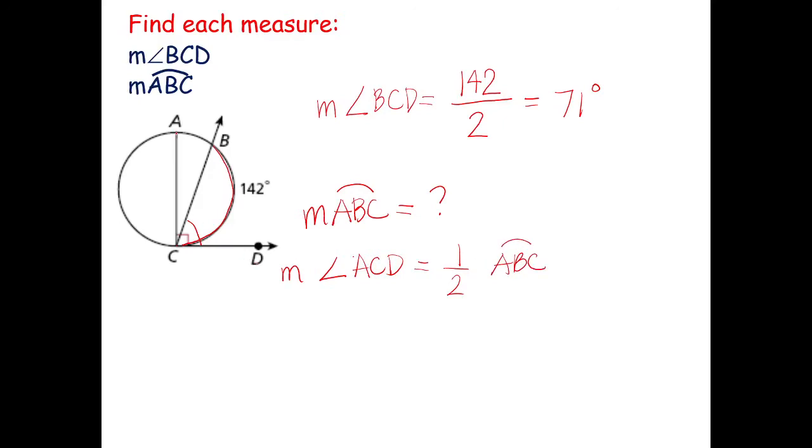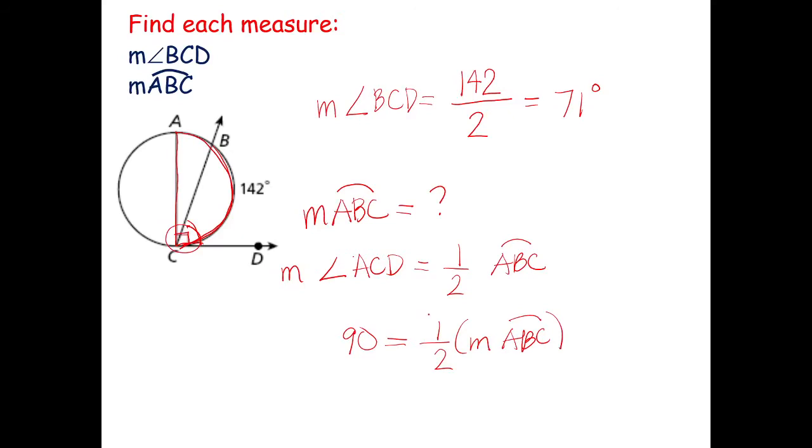This angle here is 1/2 of this arc. So if I'm going to substitute everything, what's the measurement of angle ACD? ACD is 90 degrees, right? It's stated here. This is 90 degrees. That's equal to 1/2 of the measure of arc ABC.